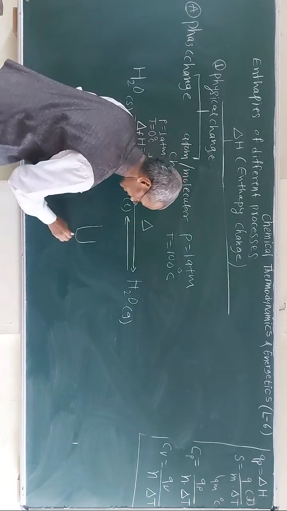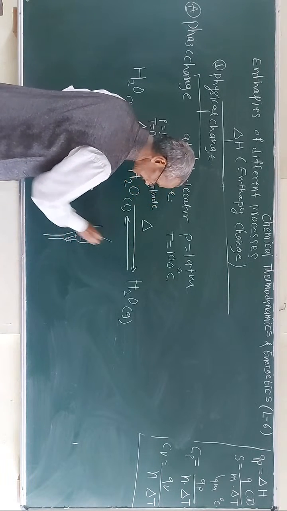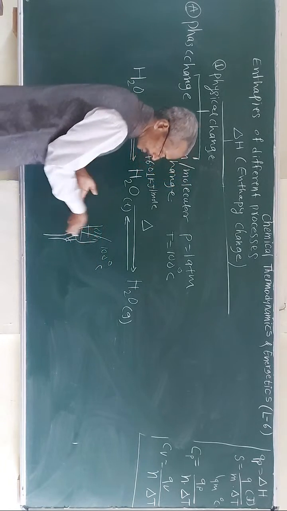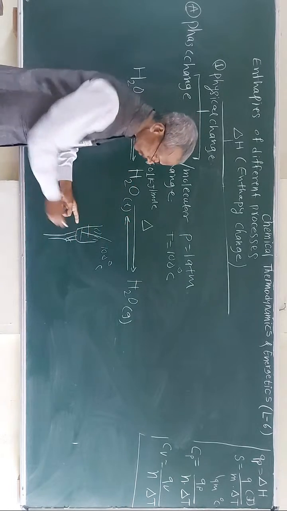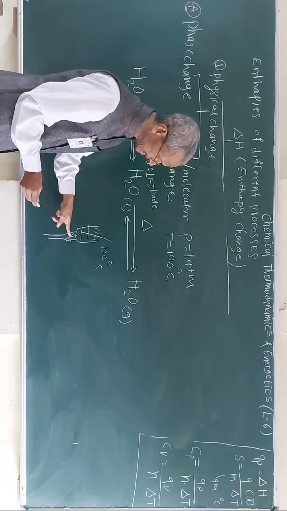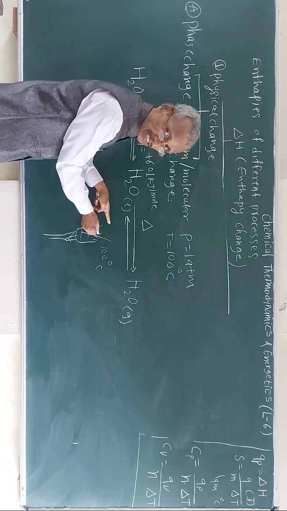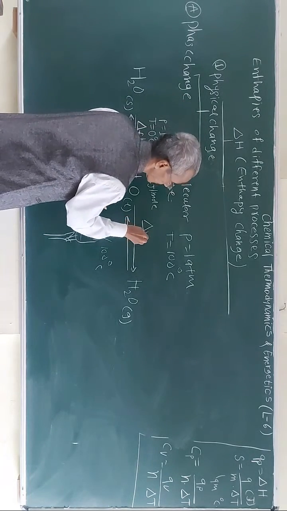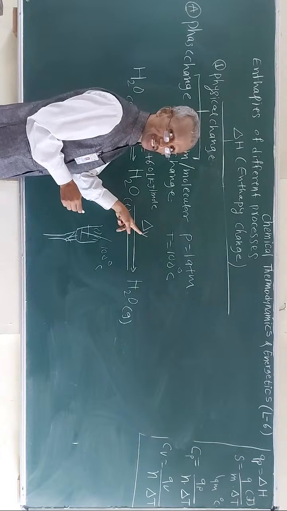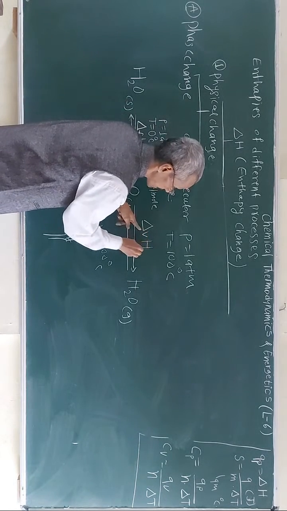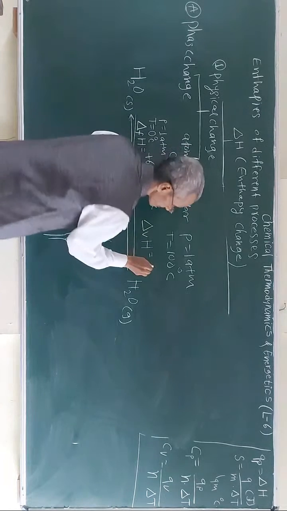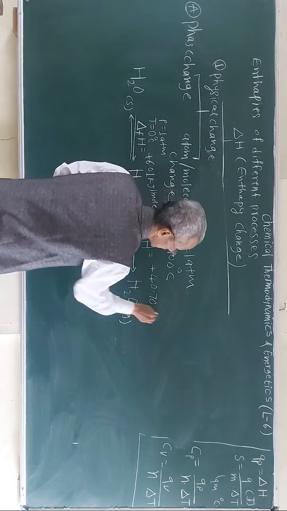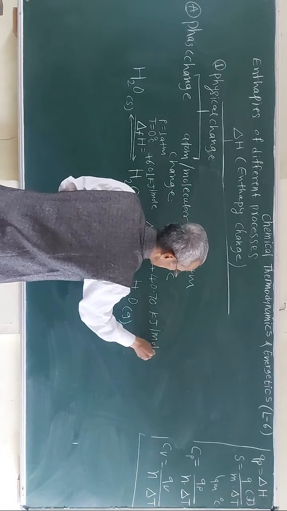Suppose this is the water and there is a thermometer, the temperature is always constant until all the water vaporizes. So where is this heat utilized? This heat is stored in the form of the gaseous state of water. So this is the latent heat of water, and it is also the enthalpy change of vaporization, the vaporization enthalpy change, and for water it is found to be 40.7 kilojoules per mole.